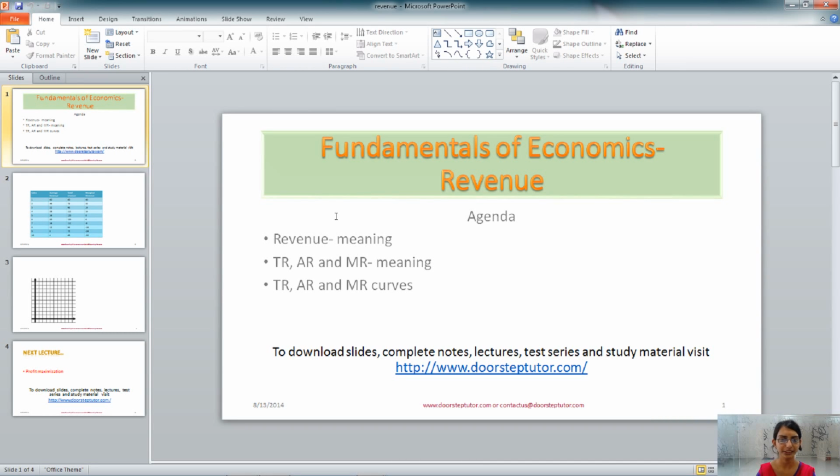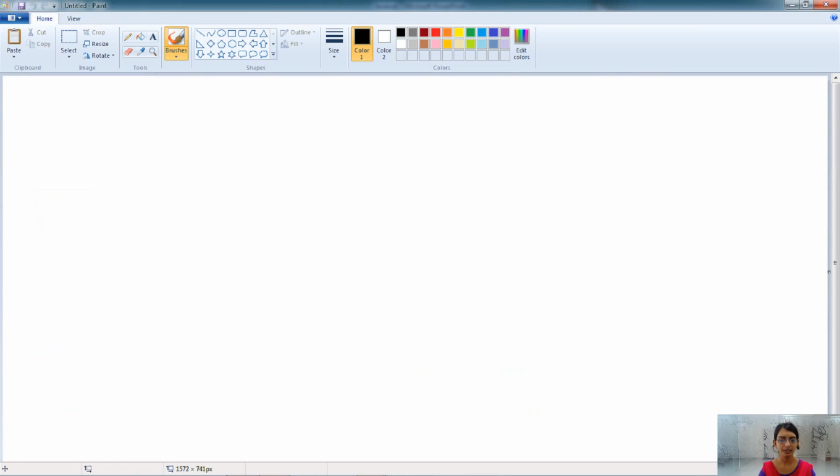Hello friends, welcome. Today in this class we will be talking about the revenue concept. In this we will talk about the revenue, the definition and its meaning, the types of revenue, that is the total revenue, average revenue and the marginal revenue, its meaning, definition and the cause of it. So let's start with the revenue.